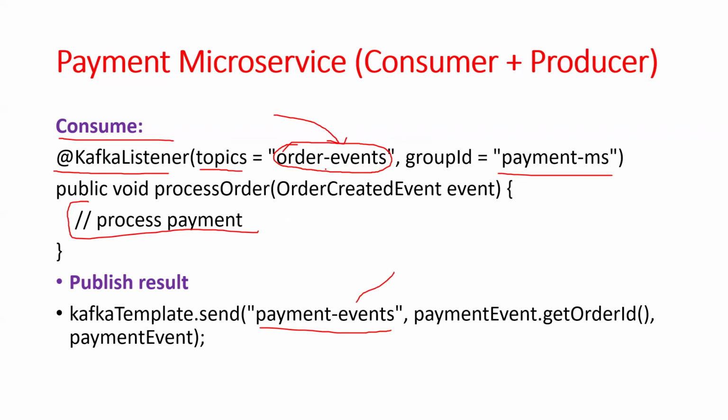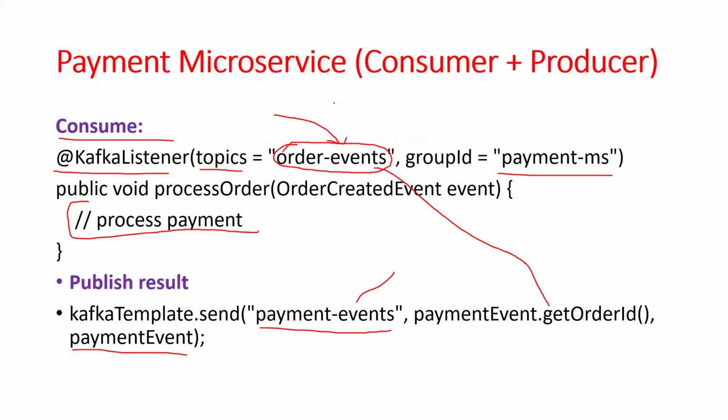So from order-events, you will get an order ID here, right? This is the key and this is the value here. From here, two services are completed: the order microservice and the payment microservice. These are the main two concepts we have.